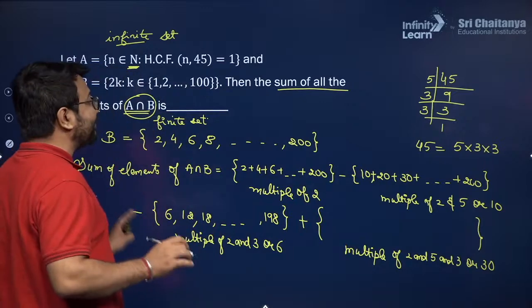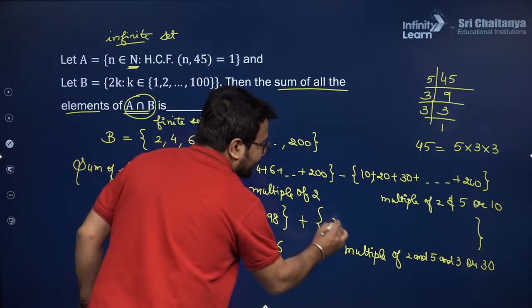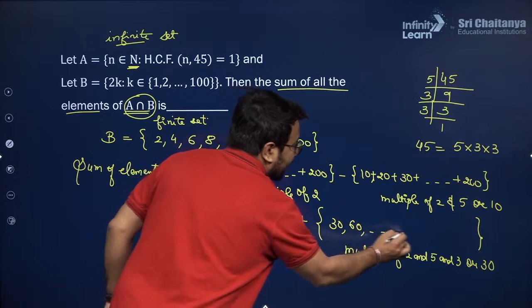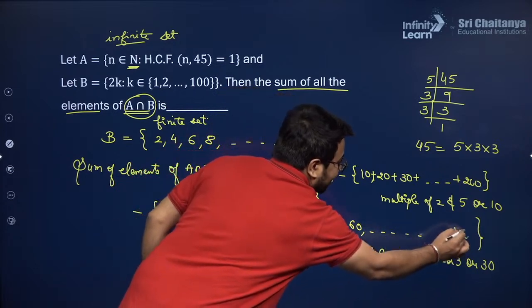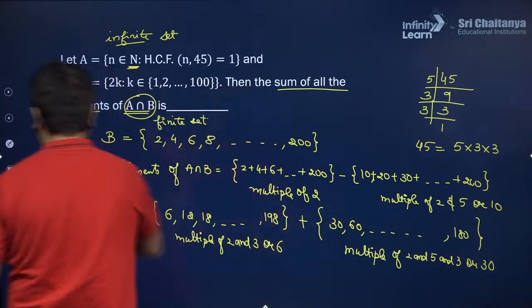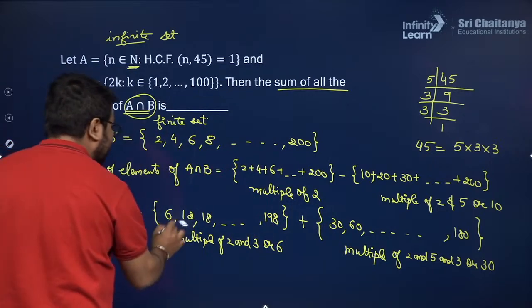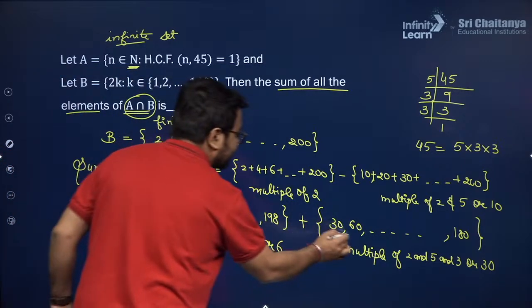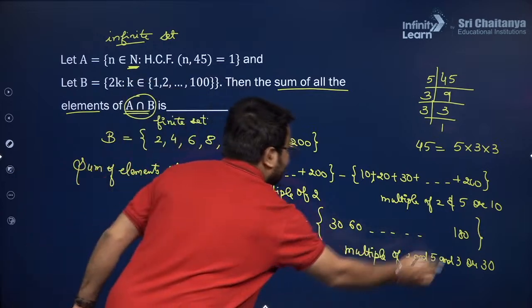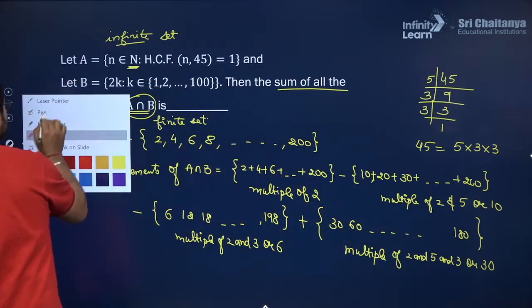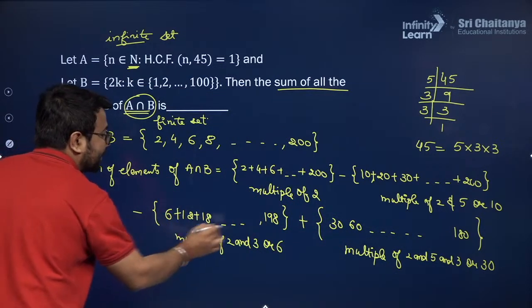The first element written here will be 30, then 60, and the last will be 180. Here I am applying a plus sign in between because these are the sum of the elements, so I need to add these elements.